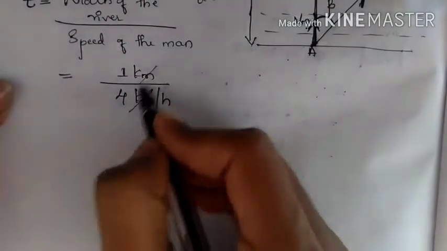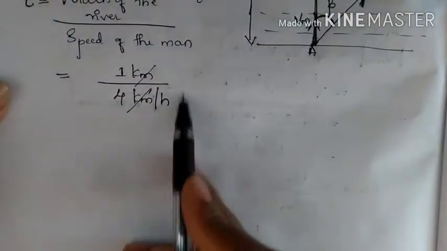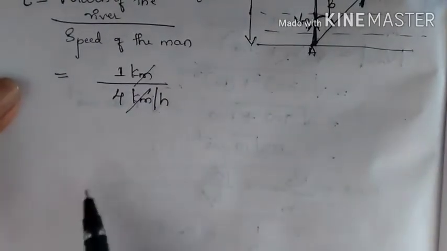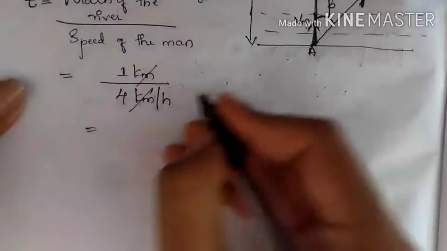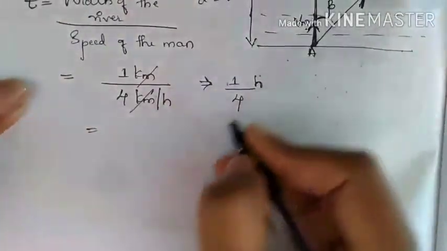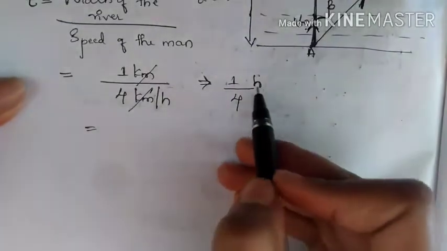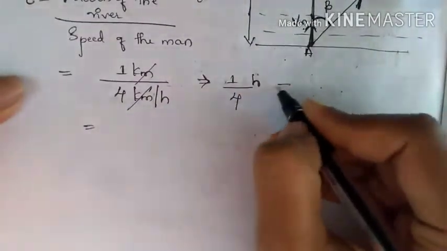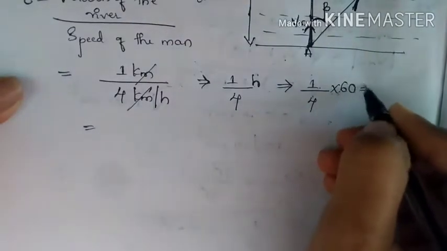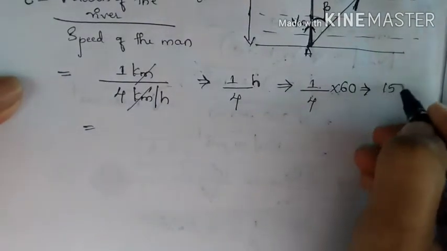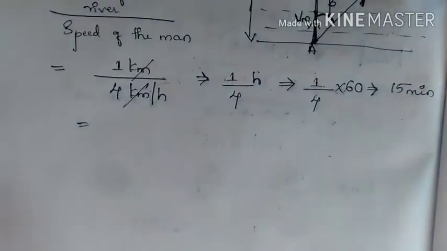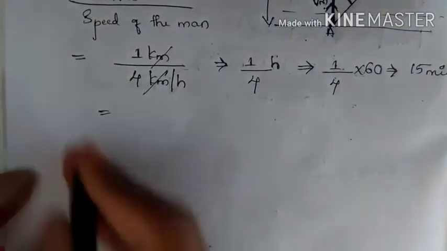So kilometer will get cancelled. What remains is per hour. So if this hour goes to the numerator, then that will be hour. So I'll write here, 1 by 4 hour. So convert this hour to minutes. So just multiply 1 by 4 into 60. So that gives 15 minutes. So the person takes 15 minutes to reach the point.